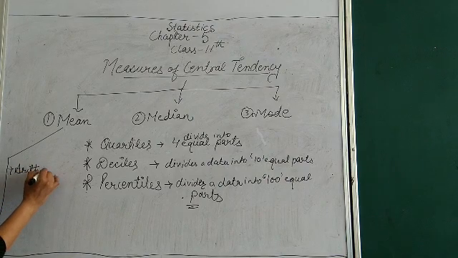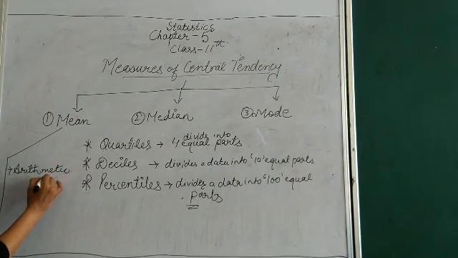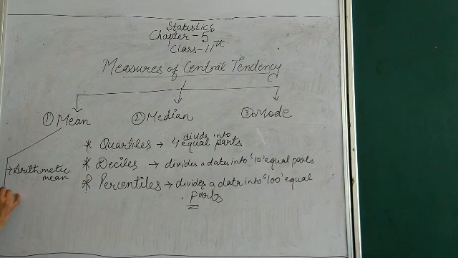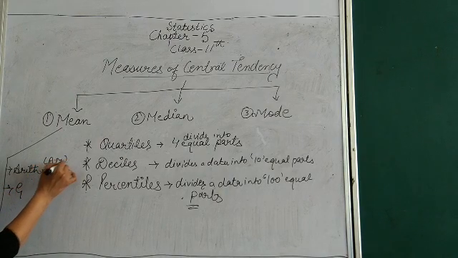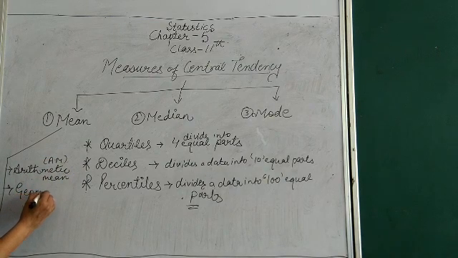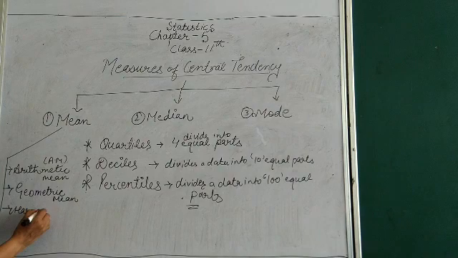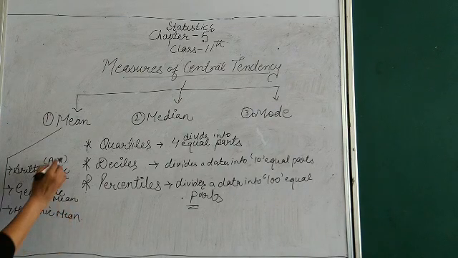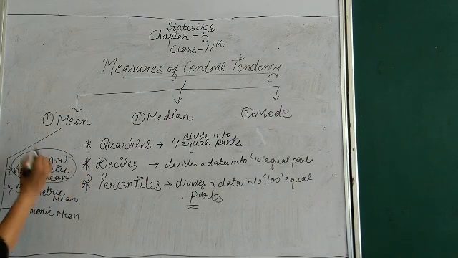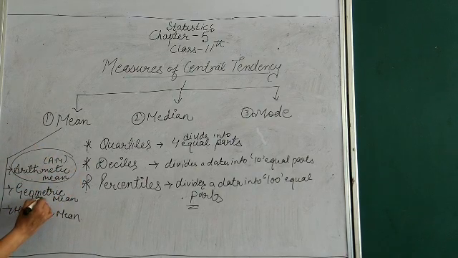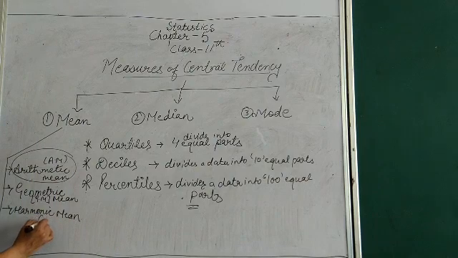But the main mean is basically of three types: arithmetic mean, called AM, then geometric mean, then harmonic mean. In your syllabus we have to discuss only arithmetic mean. These names I have told you for your knowledge.